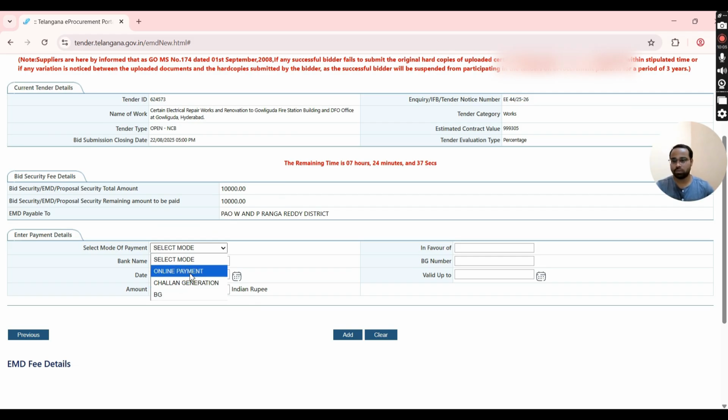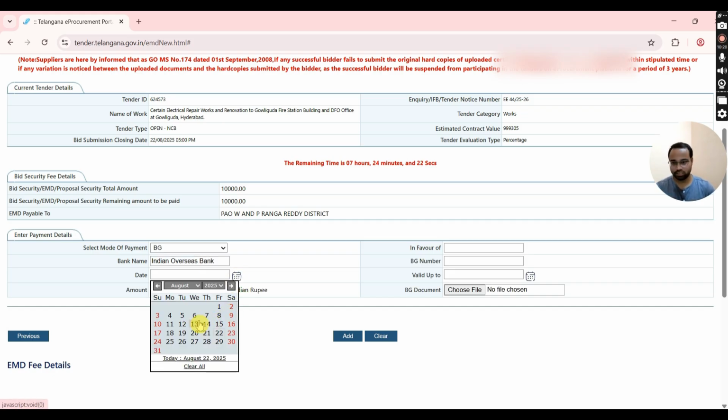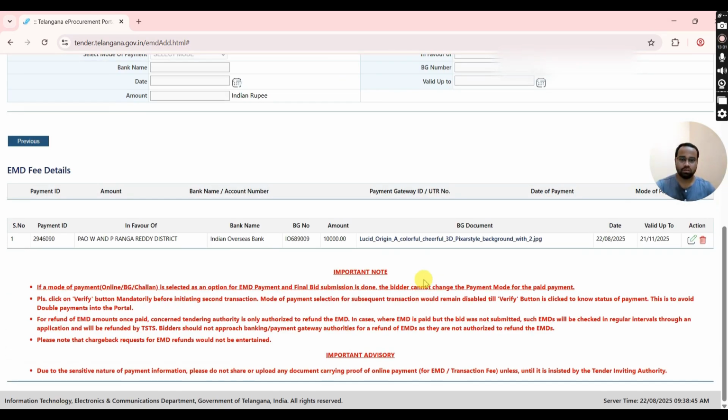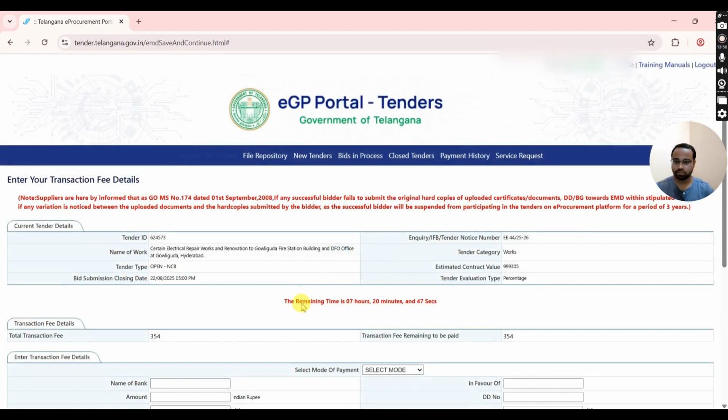If you have already taken DD, then just click on DD. Since you can't see the DD option there, just enter the DD particulars like bank, date, DD number, amount, in favor of, valid up to, and upload DD image in PDF or JPEG format, etc. Then click on Add. Payment details will be added successfully, and then click on Continue.